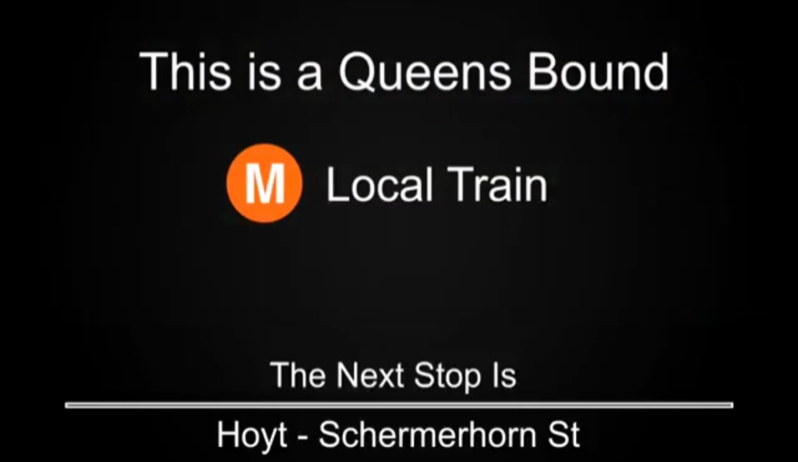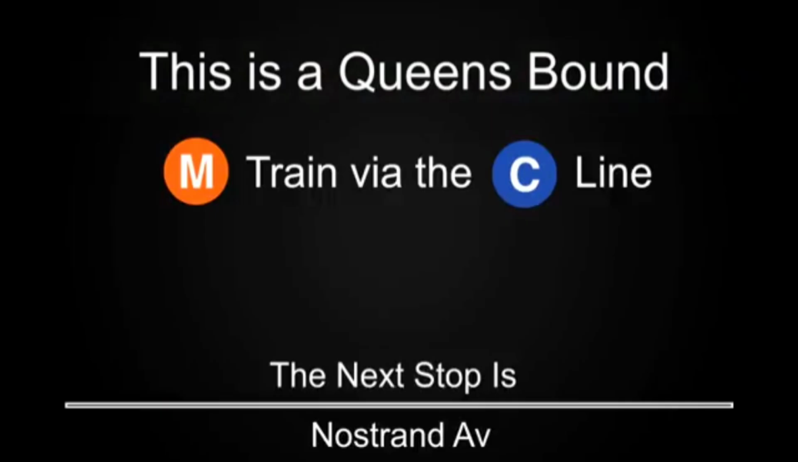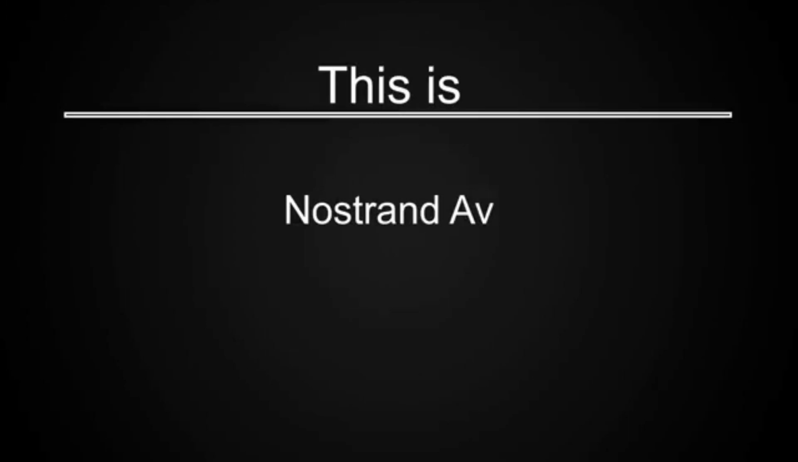This is a Queens-bound M local train. The next stop is Hoyt-Schermerhorn Streets. This is Hoyt-Schermerhorn Streets. This is a Queens-bound M train via the C line. The next stop is Nostrand Avenue. This is Nostrand Avenue.